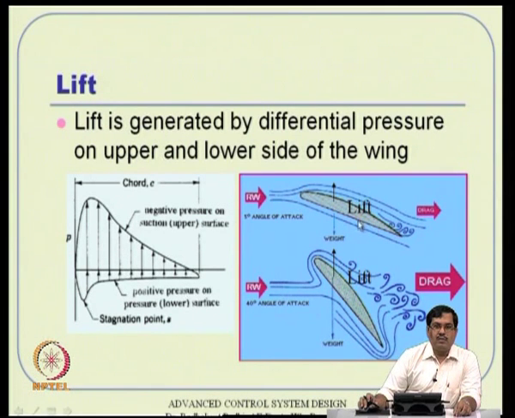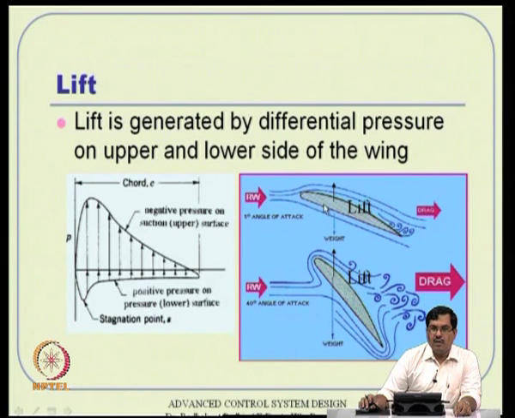Because of that, the flow pattern is different, and hence there is a high pressure acting on the bottom, and a low pressure acting on the top. So, there is a differential pressure which builds up, and if you integrate over the entire area, you get a net force upward. That is what is lift.